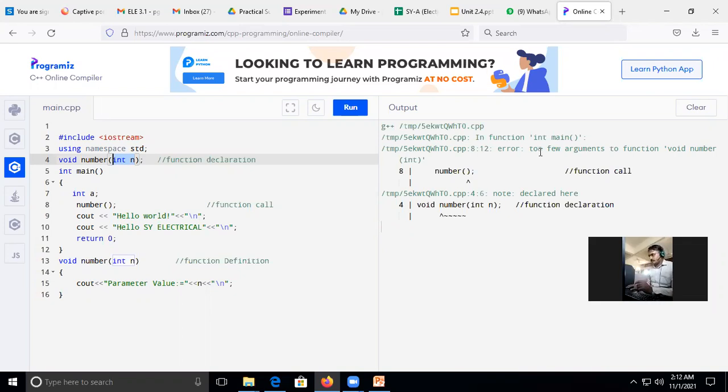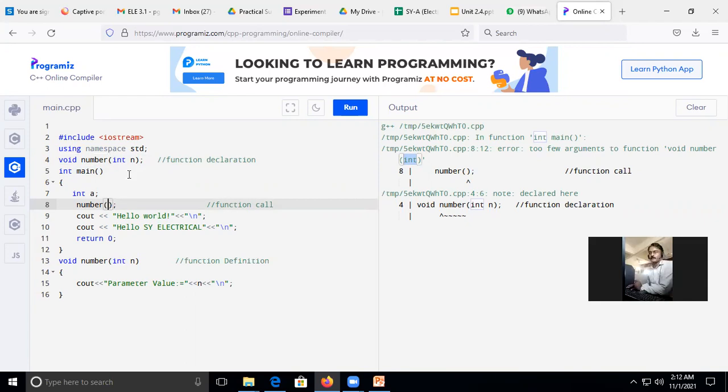Now, what is the error in the main function? Up to this part it is okay, but in main function what happened? Too few arguments to the function void number. Now, what is expected here? It is mentioned as the type. So I need to pass a value here. Okay, few parameters or arguments.